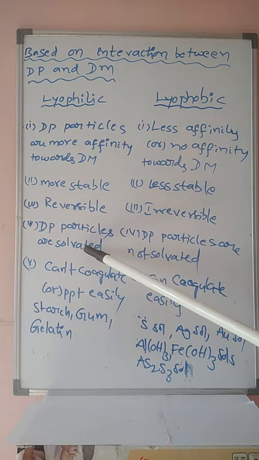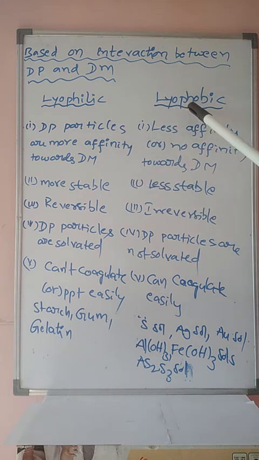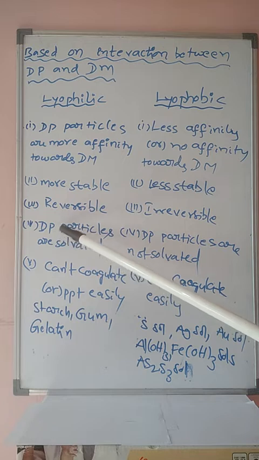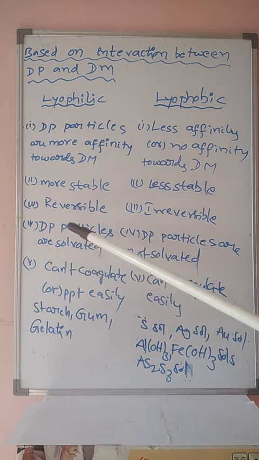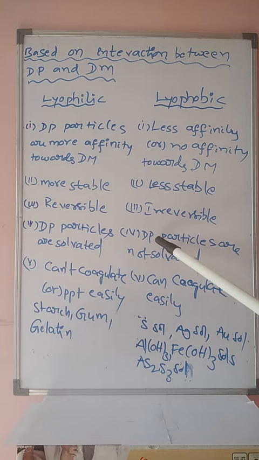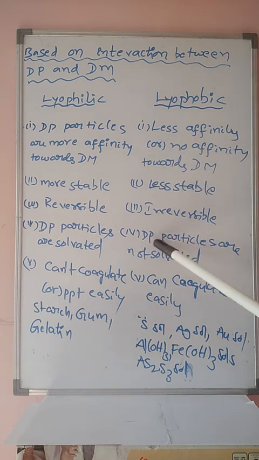If the dispersion medium is water, it is a hydrophilic colloidal solution. If the dispersion medium is water, it is a hydrophobic colloidal solution. Here dispersed phase particles are solvated, means the dispersed phase particles are surrounded by solvent molecules, that is, dispersion medium particles. Whereas in case of lyophobic, the dispersed phase particles are not solvated. Why? Because less affinity, no affinity is present between the dispersed phase and dispersion medium. Hence dispersed phase particles are not solvated.